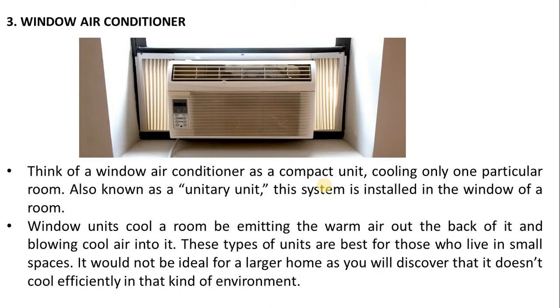Now the third most important one, which you are also familiar with, is the window air conditioning system. Think of the window air conditioner as a compact unit, as compared with the split air conditioning system, cooling only one particular room. It is specially used for a particular room only, also known as a unitary unit. The system is installed in the window of the room. The window unit cools a room by emitting the warm air out the back of it and blowing cooled air into it. So this is the main working principle.